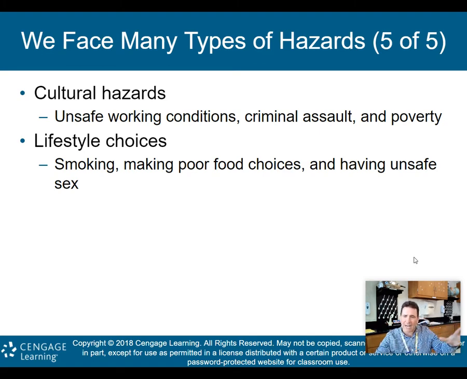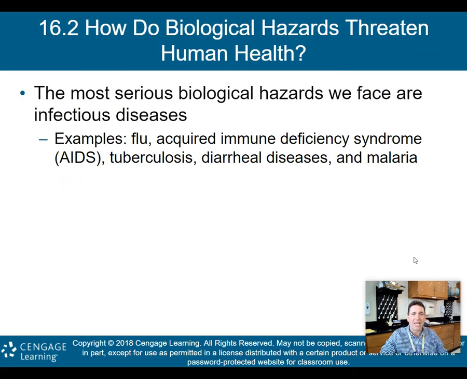So once again, we're going to talk about all of these in a bit more detail as we go forward. First, we're going to talk about biological hazards, and that'll be the end of this lecture, and then we'll talk about the rest, starting with chemical hazards in part 2. So how do biological hazards threaten human health? The most serious biological hazards we face are infectious diseases. Examples: the flu, acquired immune deficiency syndrome, otherwise known as AIDS, tuberculosis, diarrhea diseases, malaria, and of course, COVID-19. Obviously, that's the main one in the news right now.